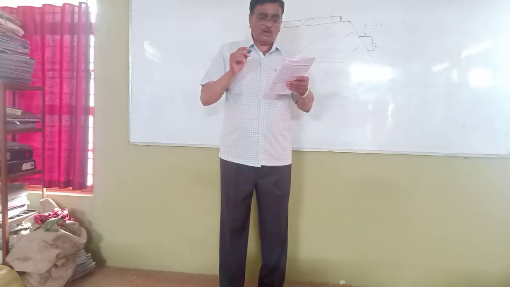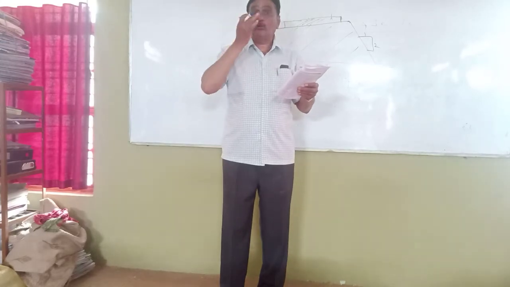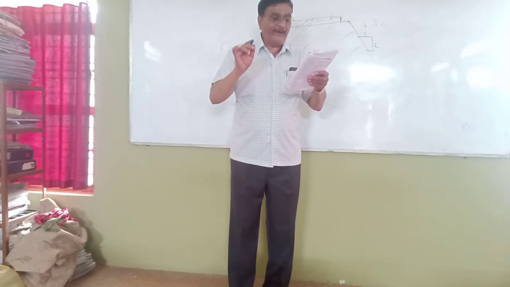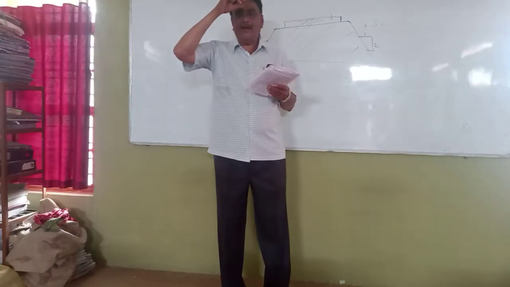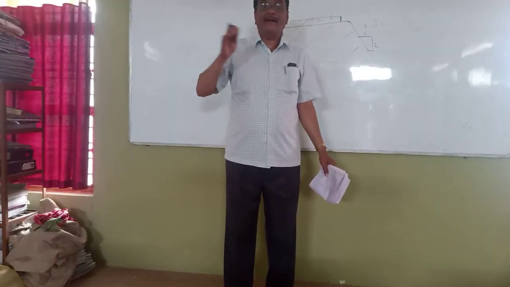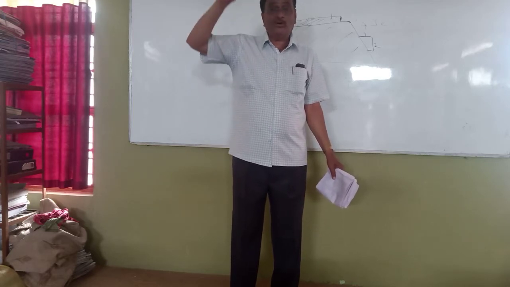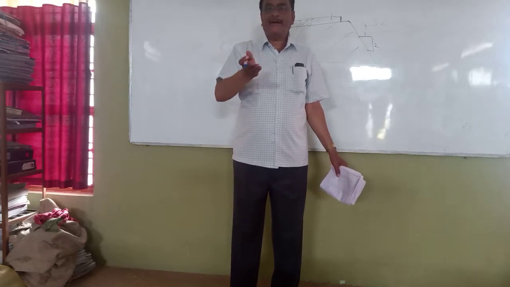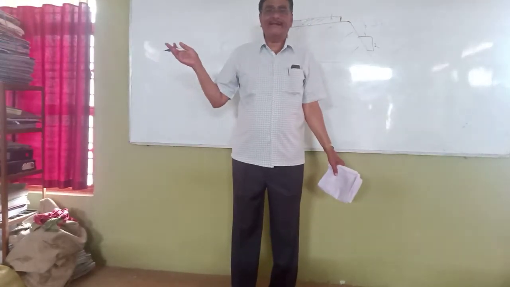The points controlling the alignment of a highway are known as. Look at it: the points controlling the alignment of highways are known as. Understand or not? Those who have studied this know there are so many points. One is known as the obligatory points. The second is the factors which control the highway alignment. I list them: one is the obligatory points, the second is the geometric design, the third is the economy, and the fourth is miscellaneous points.